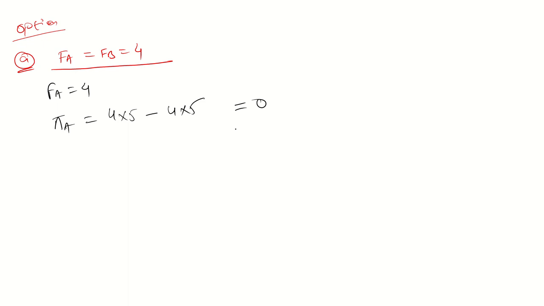Okay, firm A will charge 4, but when firm A supplies 5 units to the market, its profit will be 0. But the consumers demand up to 8 units. So firm A will already cover these 5 units, and firm B will operate here now, only for 3 units. So what will be the profit for firm B?